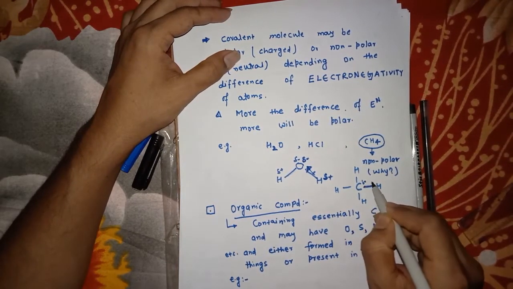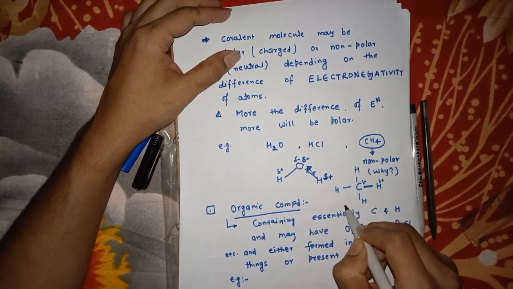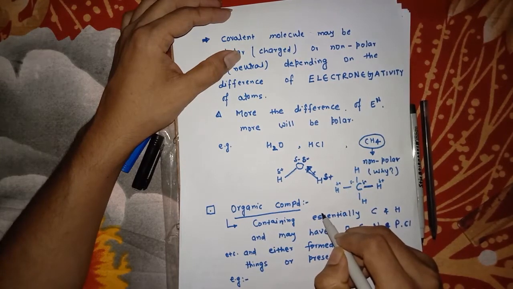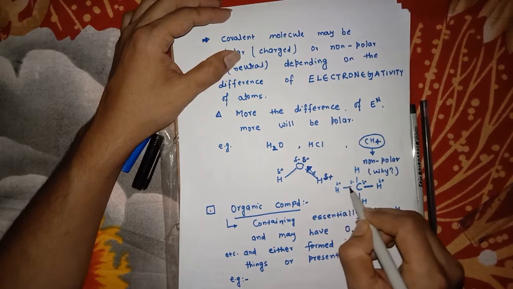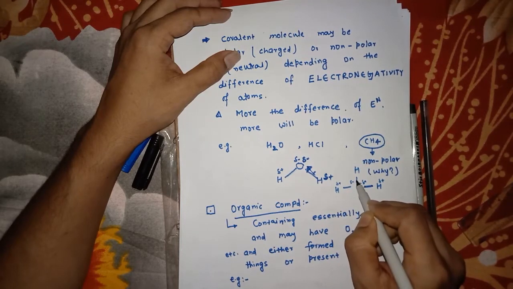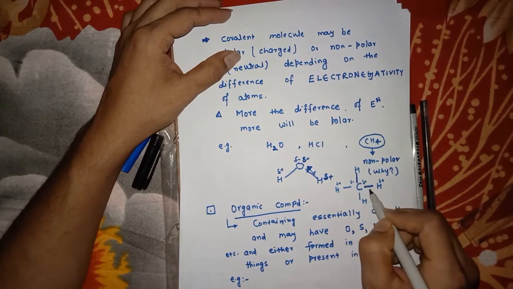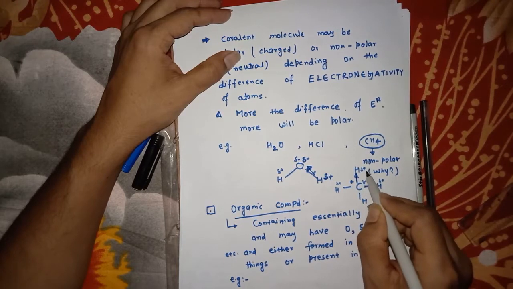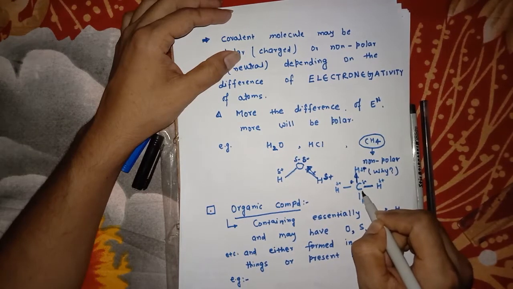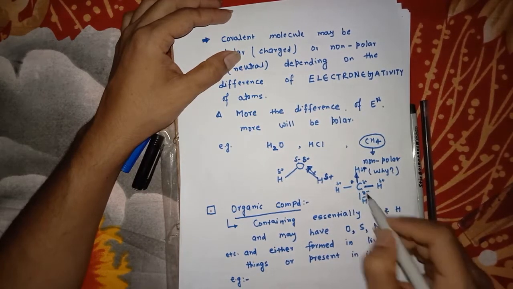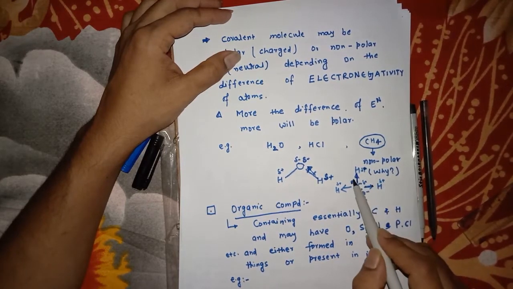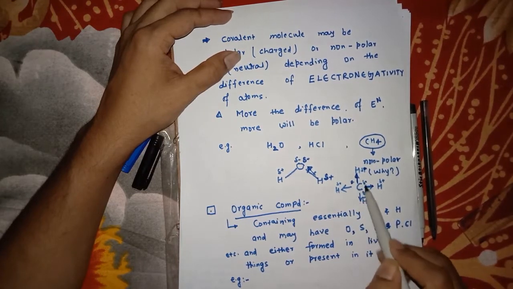Because if you say it has delta minus, delta plus, and delta plus, delta minus, in this way we can see that the polarity is cancelled out.